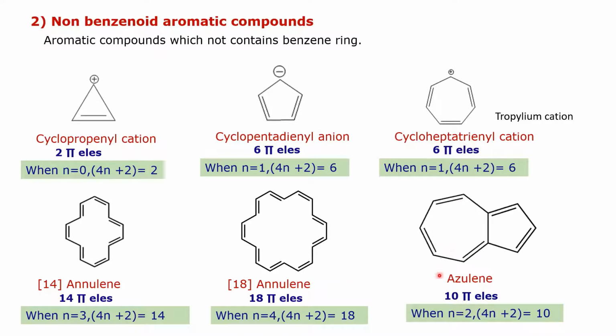The next one is azulene. In case of azulene, there are 5 pi bonds, that is, there are 10 pi electrons, and when n is equal to 2, 4n plus 2 is equal to 10. As it obeys Huckel's rule of aromaticity, this compound is an aromatic compound. All these compounds are non-benzenoid aromatic compounds as they do not contain a benzene ring but show aromatic character. They obey Huckel's rule. Therefore, they are non-benzenoid aromatic compounds.